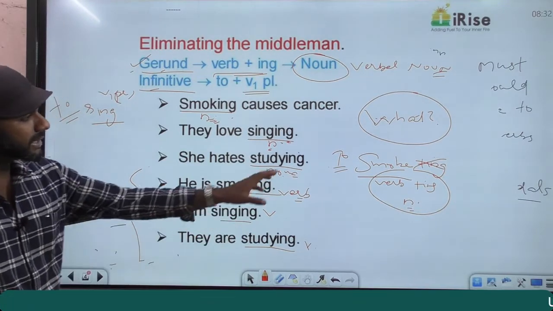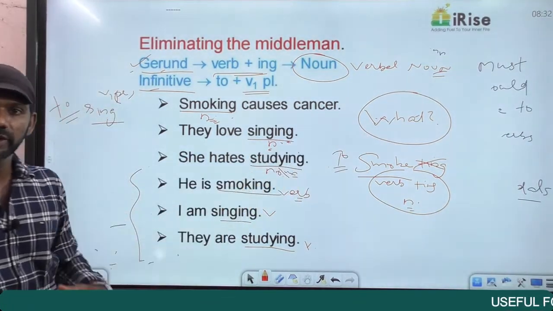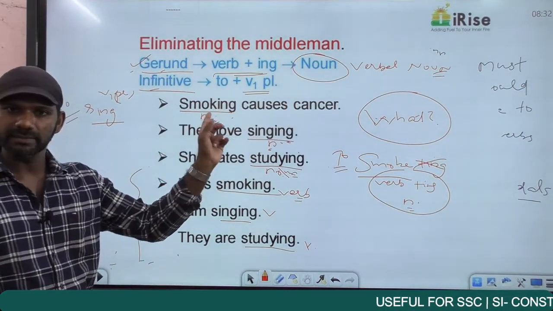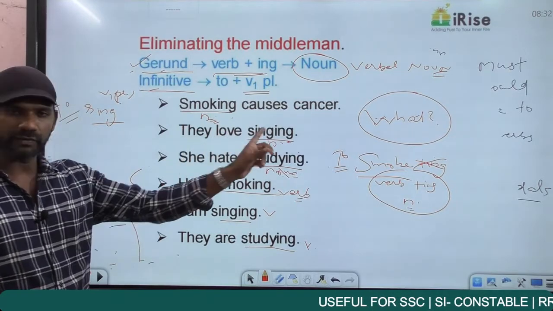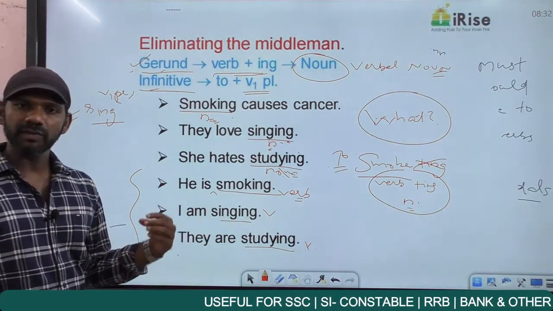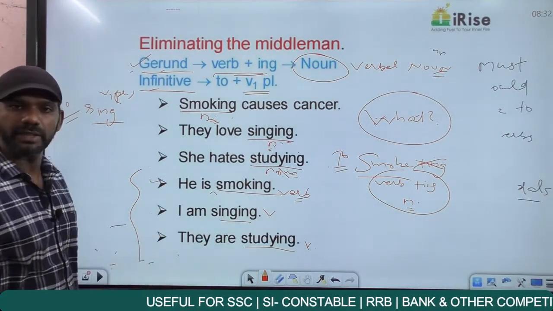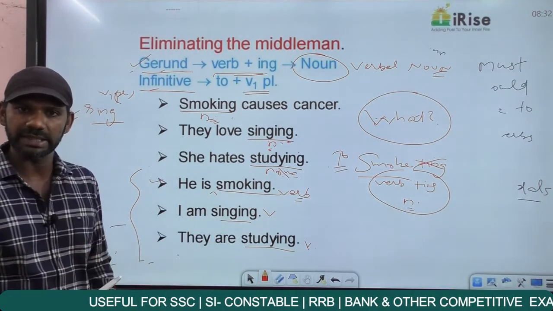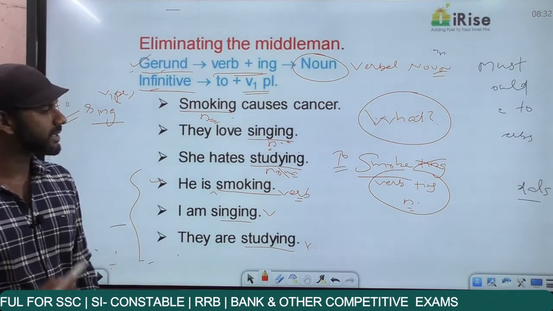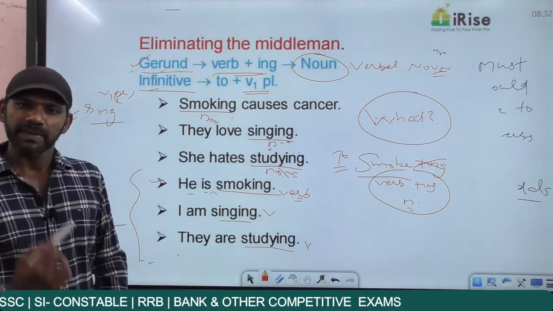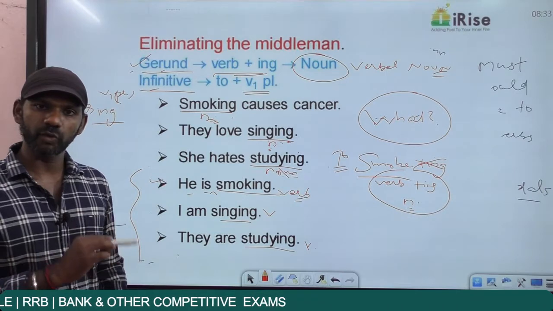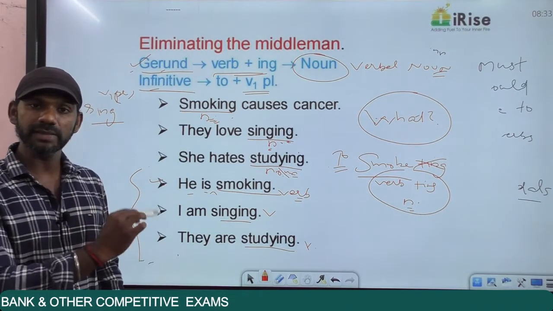No. We can ask the question what based only on the words given in the sentence. Like, what causes cancer? The answer is smoking. What they love? The answer is singing. What she hates? The answer is studying. I cannot ask what is he doing to this statement because the word doing is not given here. If I want to ask a question what to this sentence, I can ask only this way. What is he? Will you say smoking? No. So we are not getting the answer to the question what as smoking. Smoking cannot be a noun here. Smoking becomes a verb here.